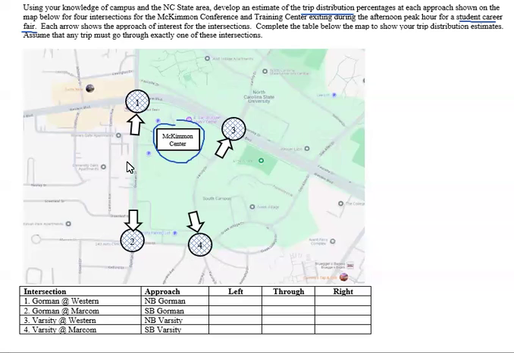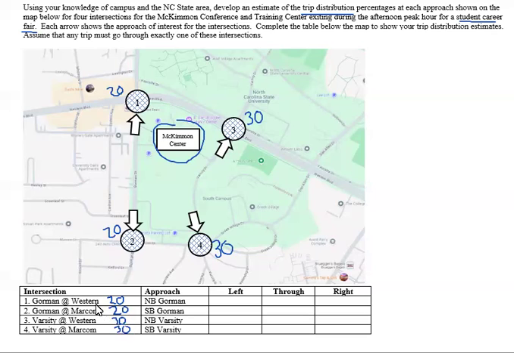You can get other places at 1 and 2, but my default would be, without looking at traffic volumes and other information, which I would want to confirm and validate if I was using this for a real project, maybe 30% going through 4, 30% through 3, 20% at 1, and 20% at 2. That's going to help me frame what I'm going to do for these individual approaches. So I'm going to write these numbers here again on each row, so I have a sense of what I'm trying to get those others to add up to.